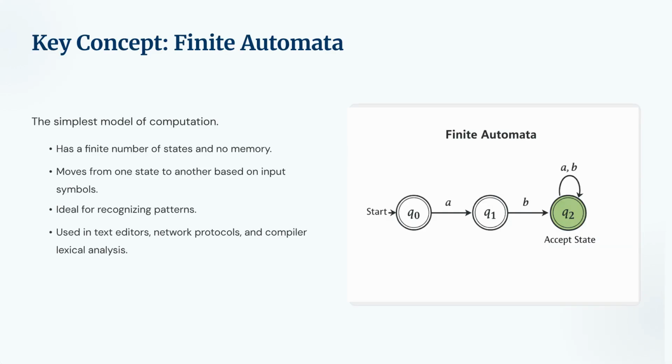Key concept: finite automata. The most basic type of machine in this branch is finite automata. Think of this as the simplest model of computation. These machines have a finite number of states and absolutely no memory. They just react to input symbols to move from one state to another. While simple, they are incredibly powerful for recognizing patterns, and are used every day in things like text editors, network protocols, and the compilers that turn your code into software.